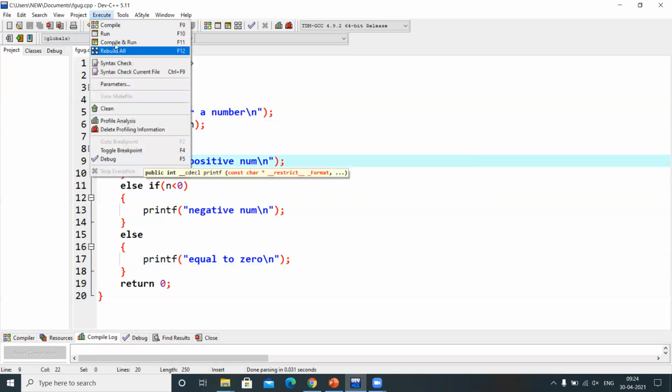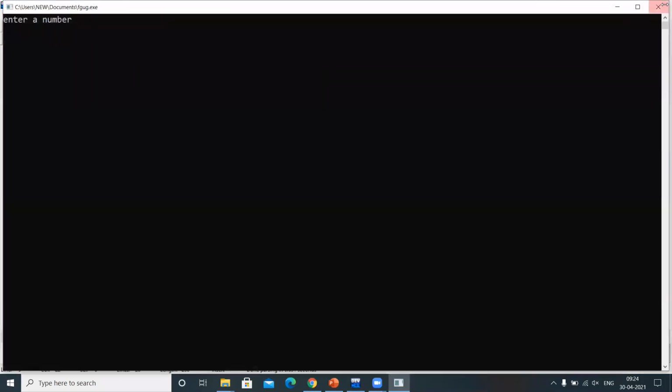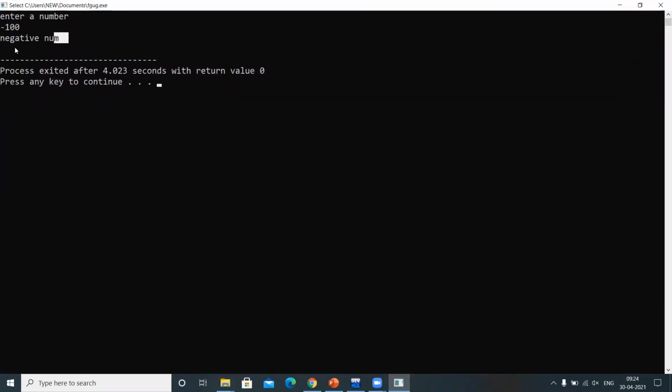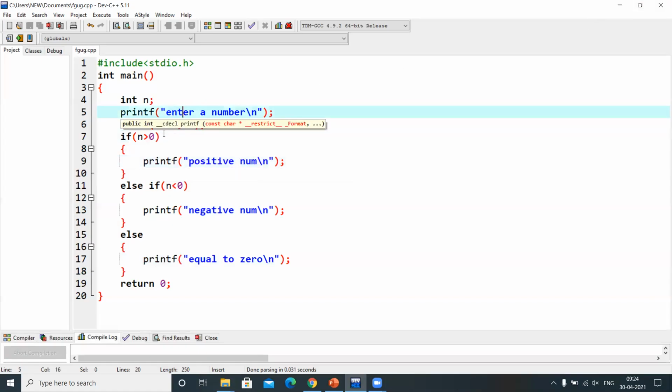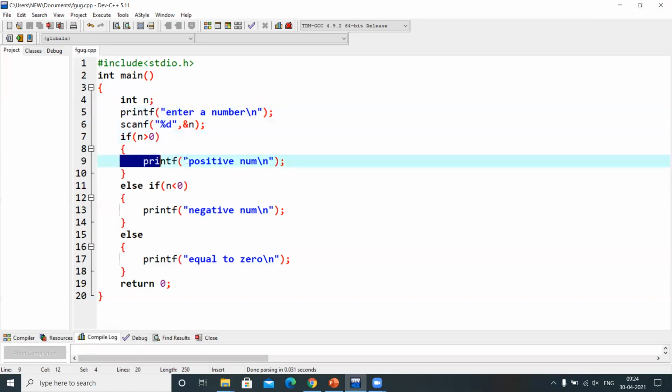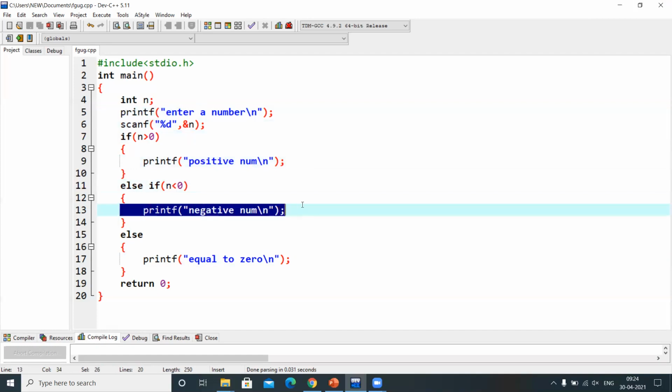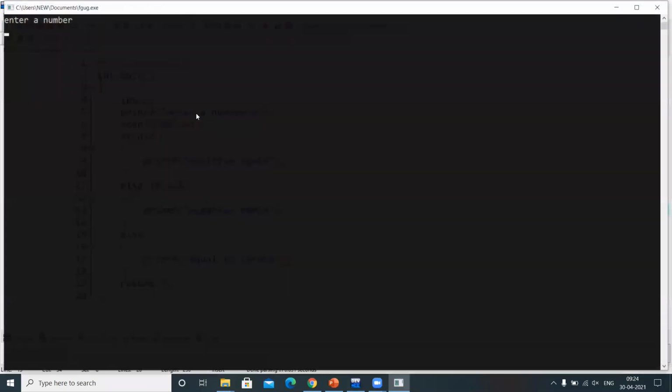Now observe this one. Whenever I execute this, let me give a negative number, -100. It gives negative number. Why? Because here the condition is failed, so this statement won't be executed. This condition is satisfied, so these statements will be executed. Now let me show you one more thing again.